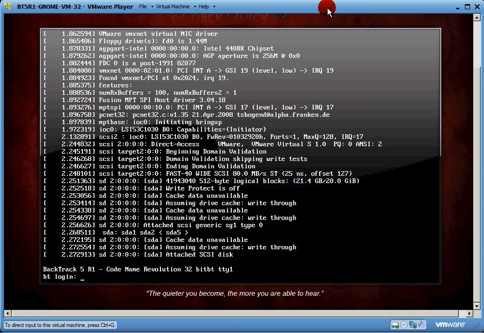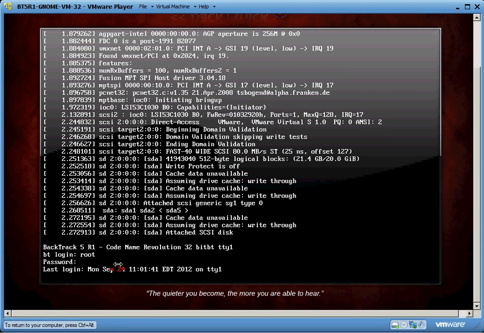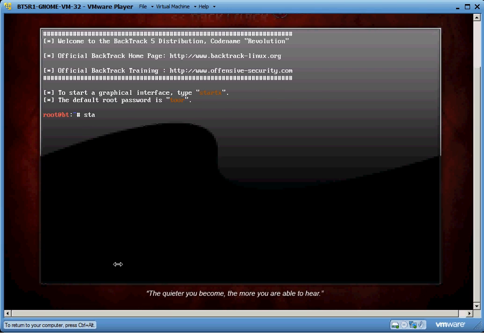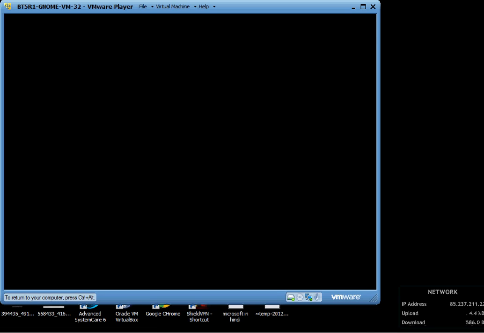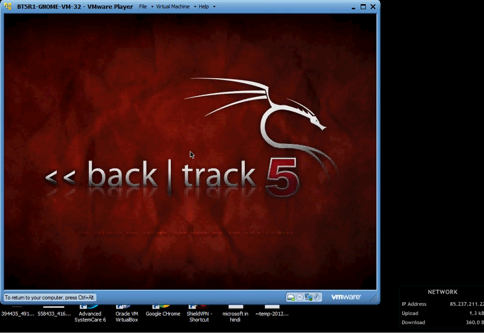When you start, you will see login and password. Just type root. By default, login is root and password is toor. To go to the graphics part, just type startx and press enter. It will hardly take 30 seconds to come to the GUI part.